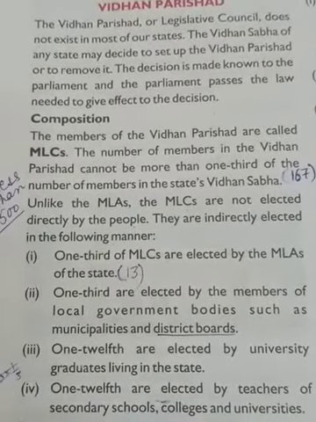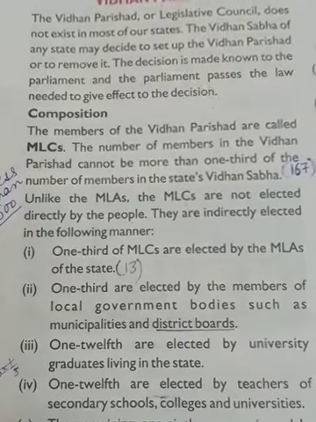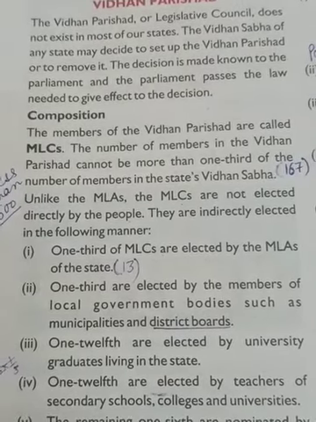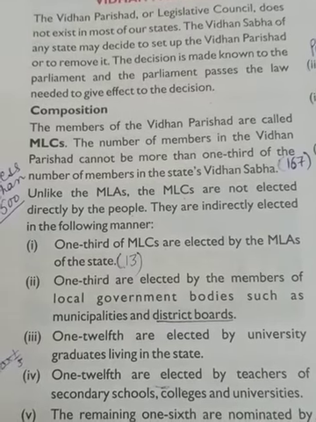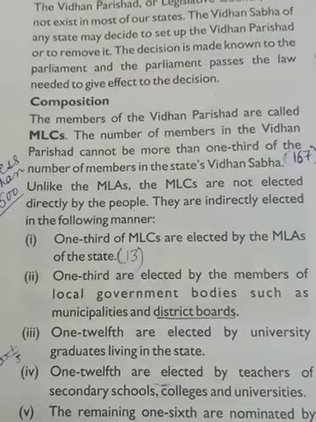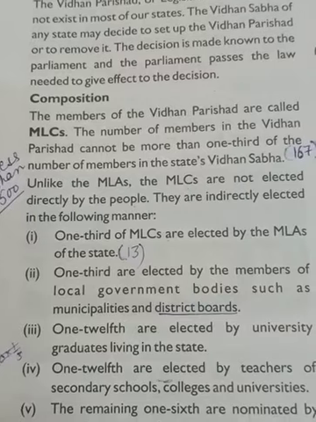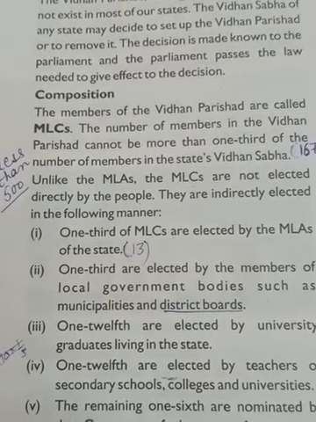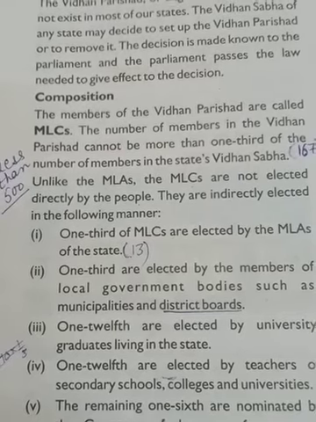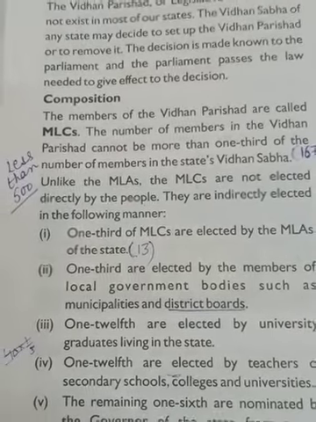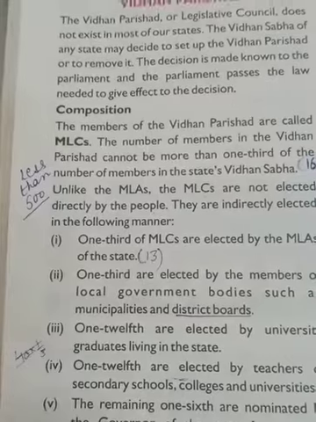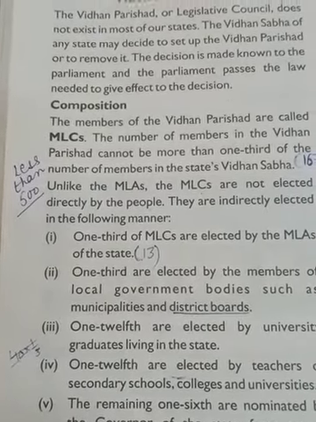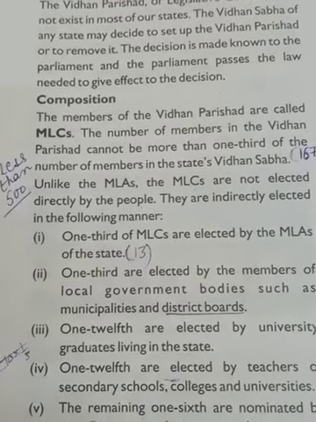The members of the Vidhan Parishad are called MLCs. So what are its members called? MLCs, meaning Members of Legislative Councils. The number of members in the Vidhan Parishad cannot be more than 1/3 of the number of members in the state's Vidhan Sabha. So it should not be more than that. For example, less than 500.